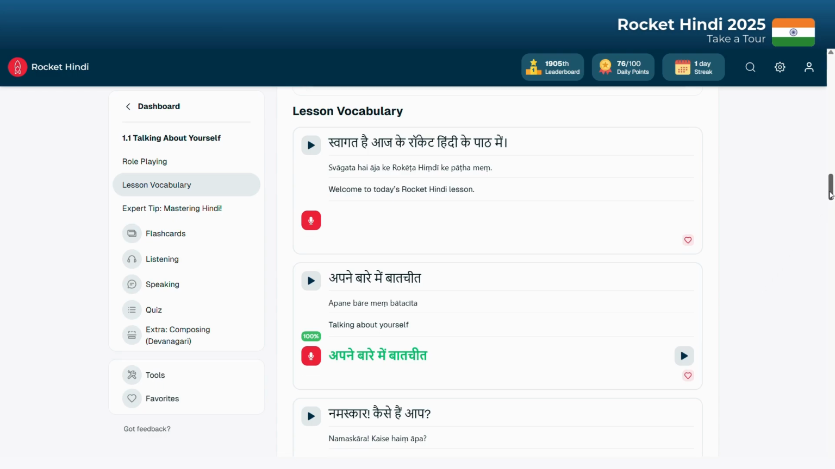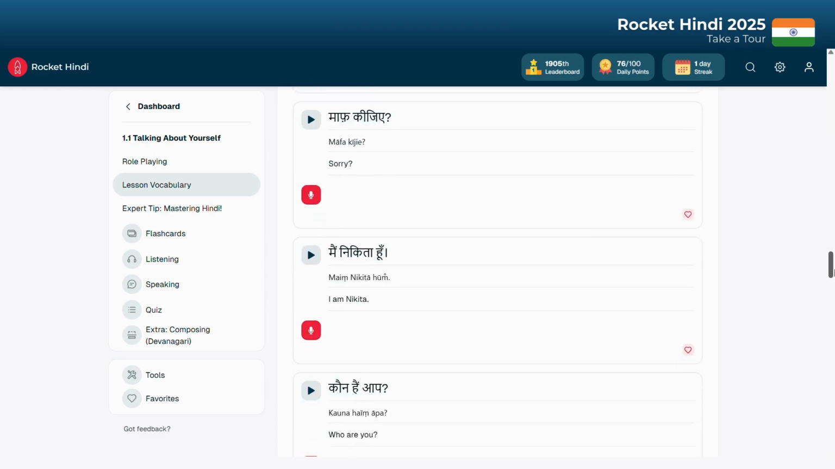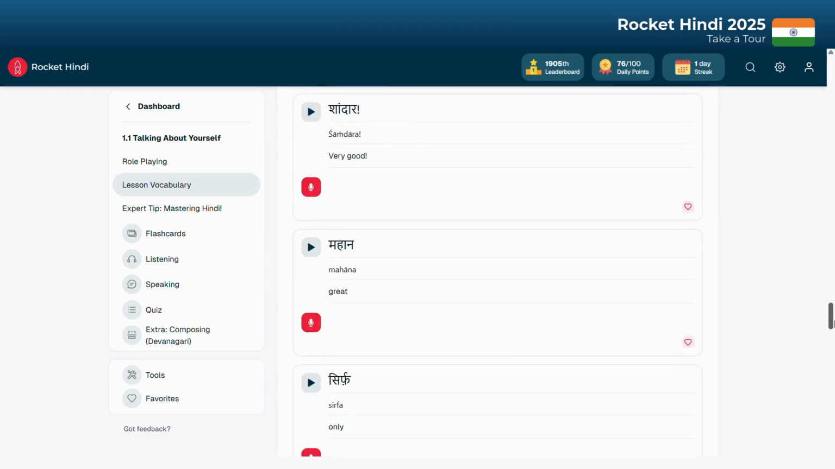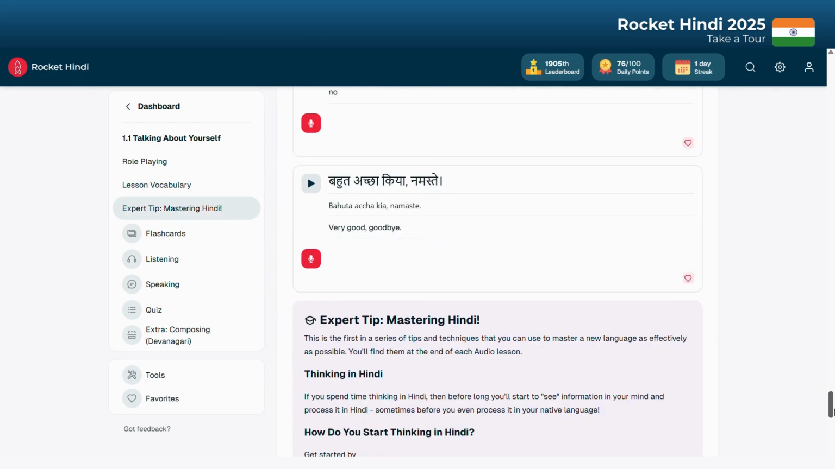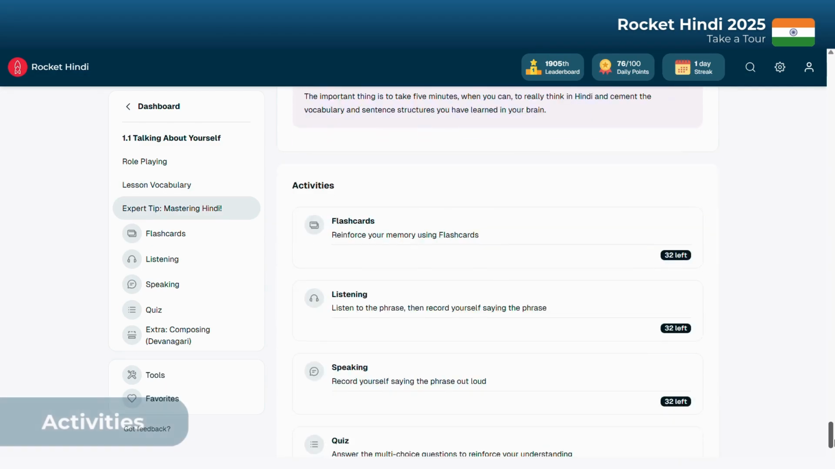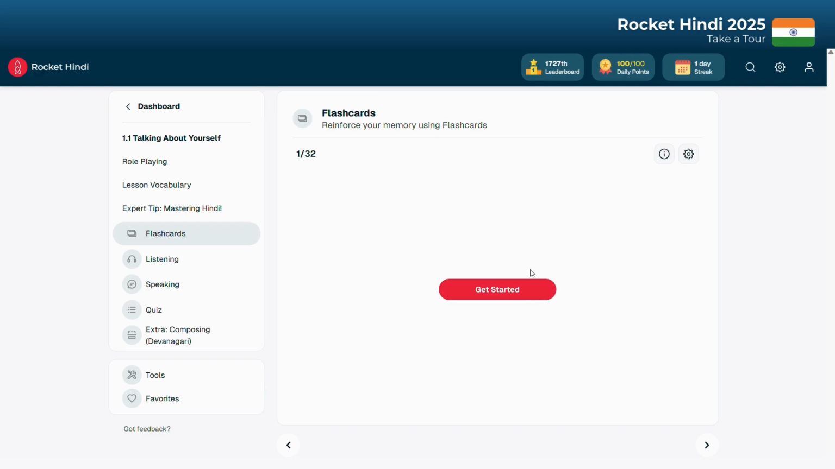Rocket Record is a big reason why so many learners build real speaking confidence with Rocket Hindi. Each audio lesson also includes an extra vocabulary section, a treasure trove of bonus words and phrases. And don't miss the activities section at the bottom, designed to lock in what you've learned from all angles.